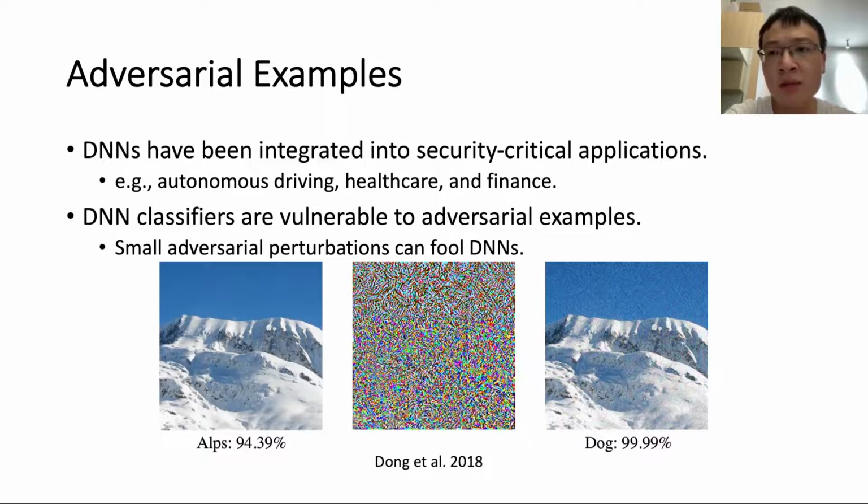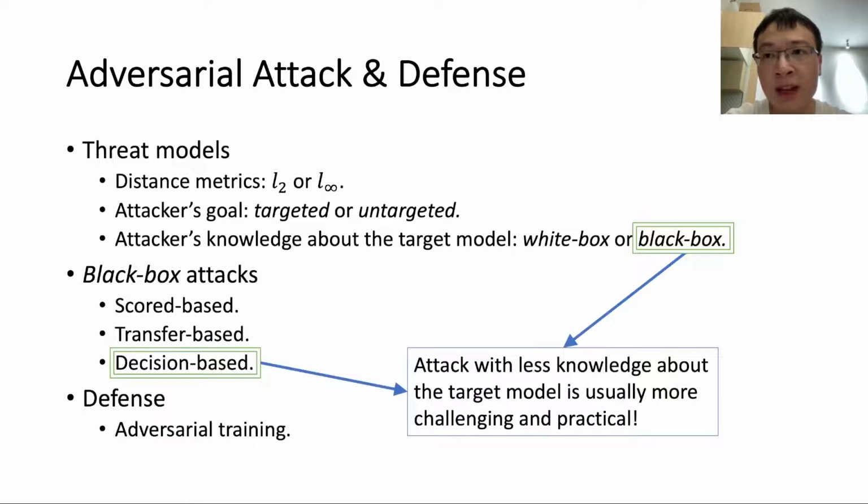Thus, various adversarial attack and defense methods have been developed. Adversarial attacks aim to generate adversarial examples under some specified threat model, while adversarial defenses try to defend against them. To measure the quality of an adversarial example, researchers usually use the L2 or L infinity norm of the corresponding adversarial perturbation. A smaller norm means a better adversarial example, since the perturbation or noise would be more imperceptible to human eyes. For example, L2 attacks would try to generate adversarial perturbations with lower L2 norm.